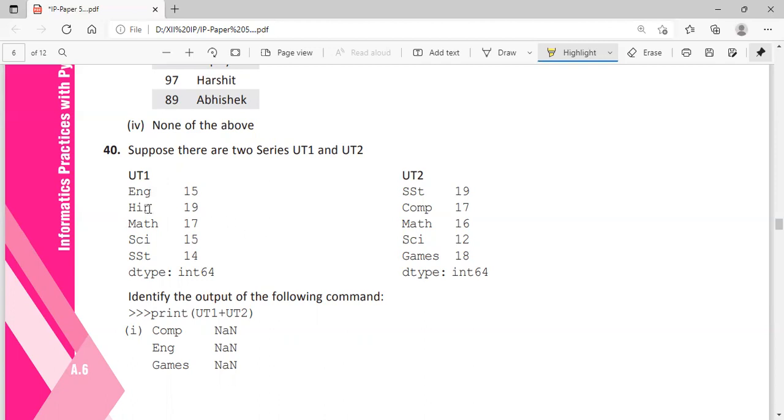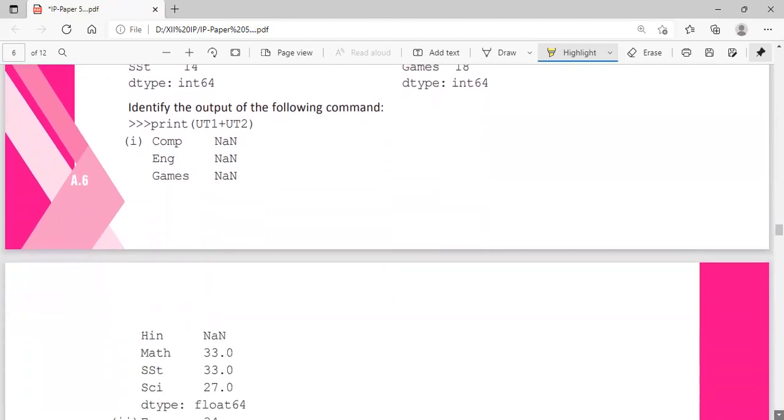So which are the indexes? English, Hindi, Maths, Science, SST, Computer Science, then Games. Among these, Computer Science is the first one, then English, then Games. Then what is the order? Hindi, Maths, SST, and Science. Why SST? You know that a capital letter has a lesser ASCII value than a small letter. So S, both are same, so it will compare the next element. Does capital S have a lesser ASCII value than small c? So that came at the beginning. So this is the order in which the indexes are displayed in ascending order.